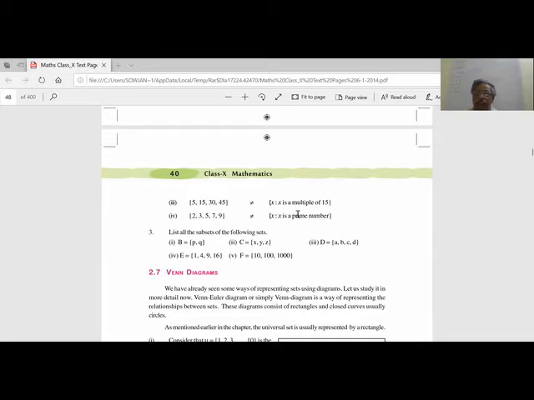What's the other one? X is a prime number. So is 9 a prime number? No. Plus this is a finite set, 5 elements. The set of prime numbers is an infinite set. So they are not equal. So here there are 2 reasons. One reason is 9 is not a prime number. And this is a finite set. The other set contains many prime numbers: 11, 13, 19, 21, 23, like that goes on up to infinity.